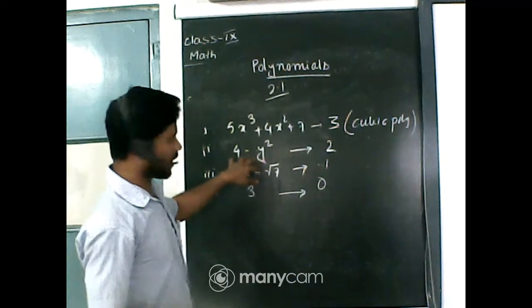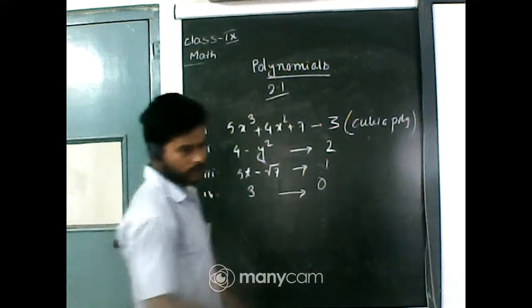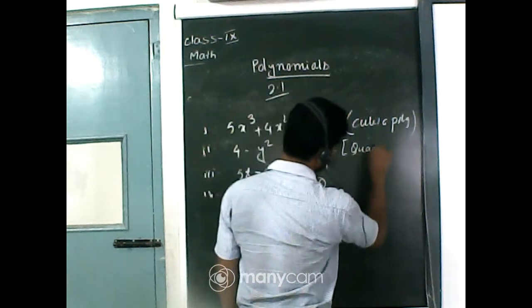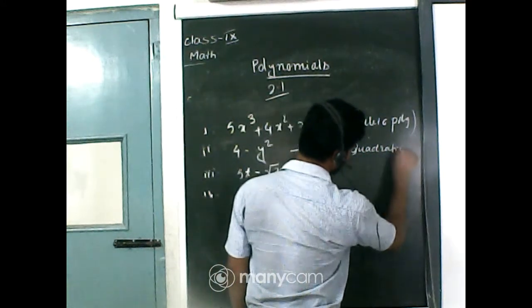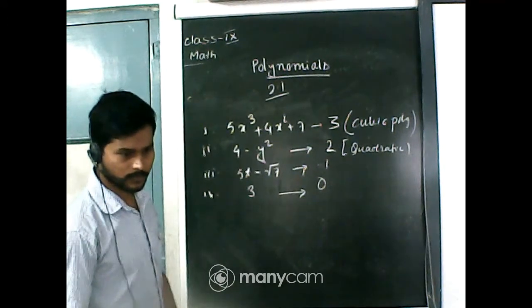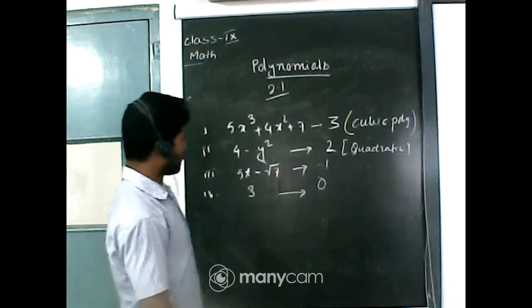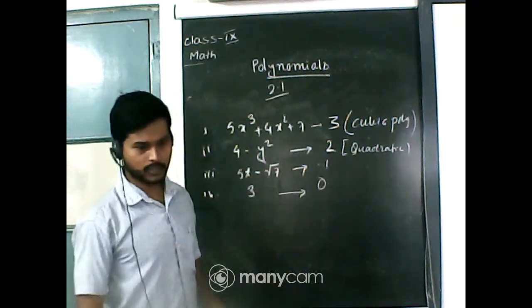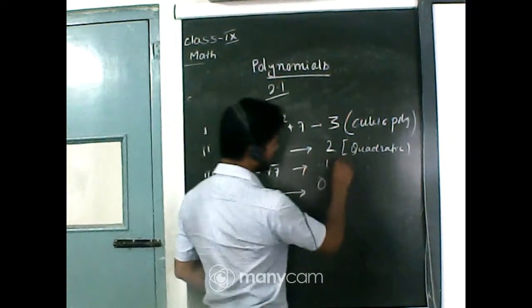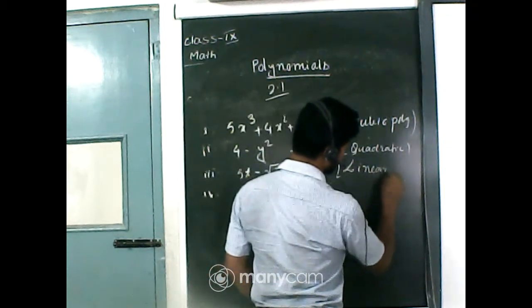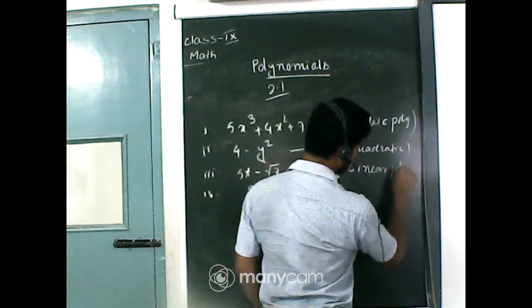If a polynomial has 2 as a degree, this type of polynomial is called a quadratic polynomial. If the degree of the polynomial is 1, this type of polynomial is called a linear polynomial.